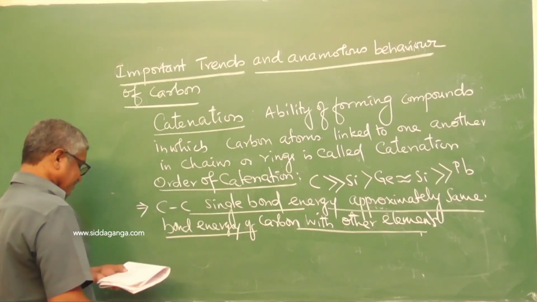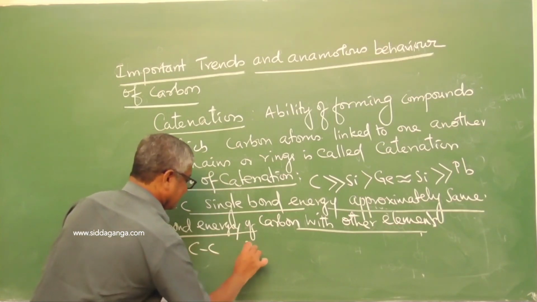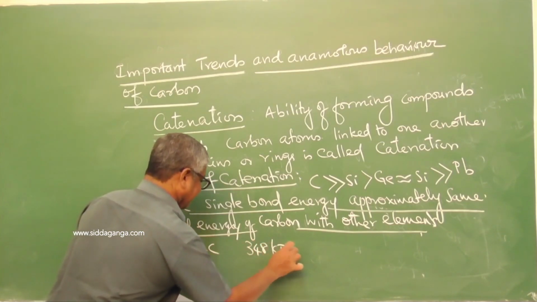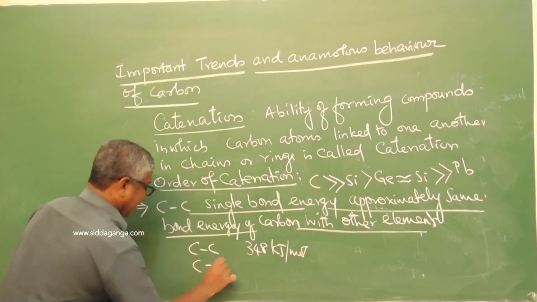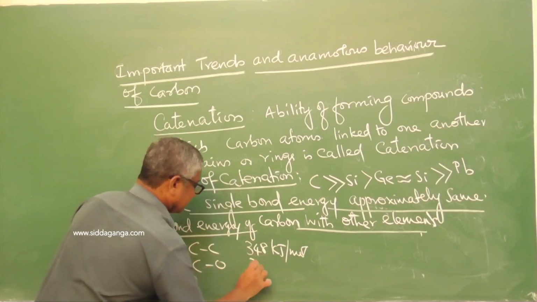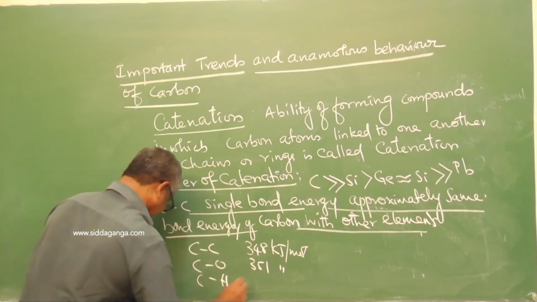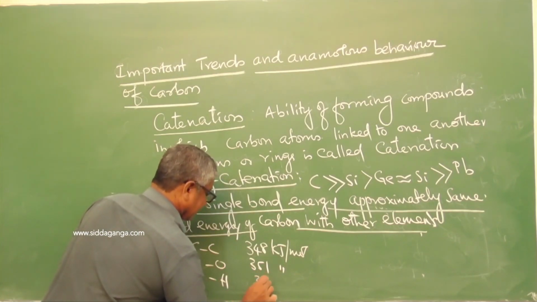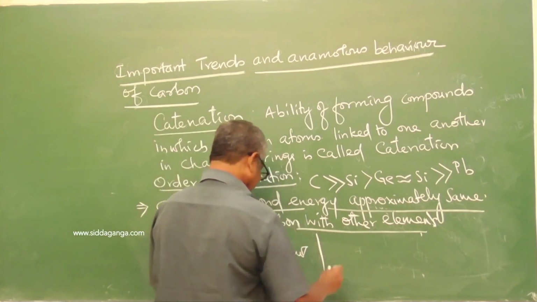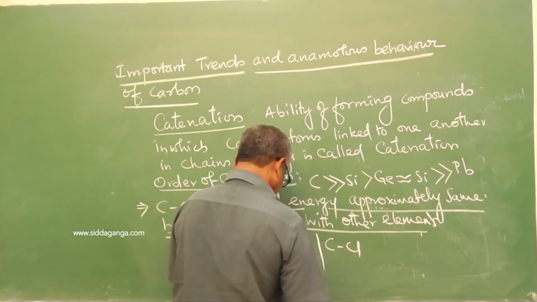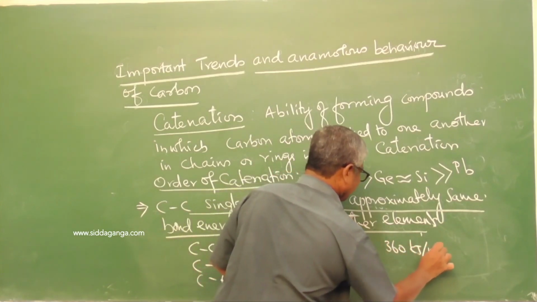For example, carbon-carbon single bond energy is 348 kilojoules per mole. Then carbon-oxygen is 351 kilojoules, carbon-hydrogen 339 kilojoules, and carbon-chlorine 360 kilojoules per mole.